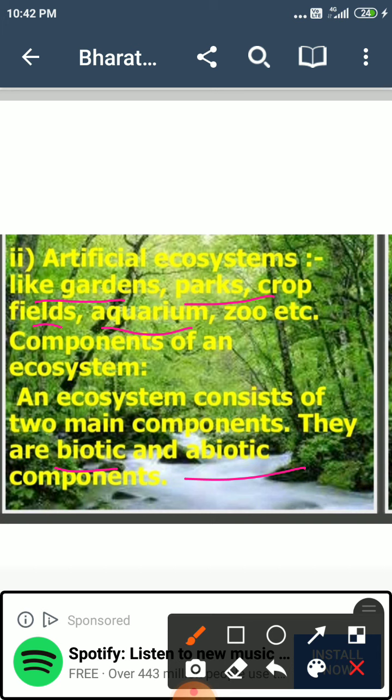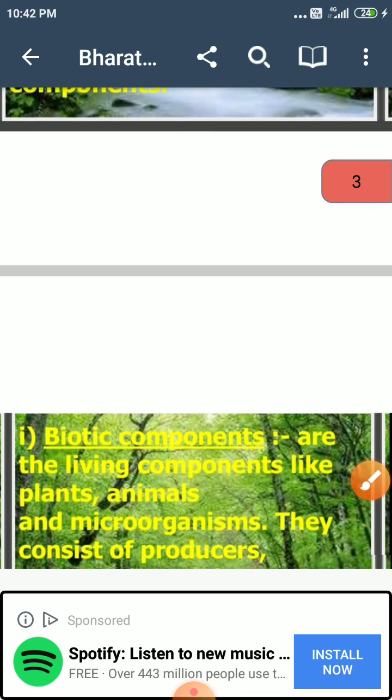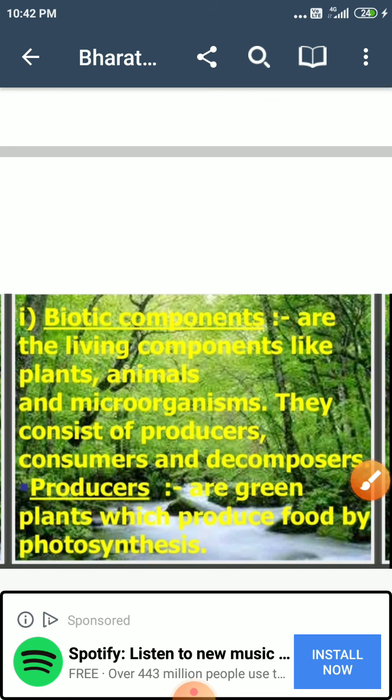Let's see firstly the biotic component. What is the biotic component? The biotic component of an ecosystem, or the living component of the ecosystem, like plants and animals, is made up of many different interdependent populations. Okay, and the biotic community, the living community of an ecosystem, includes three types of organisms.